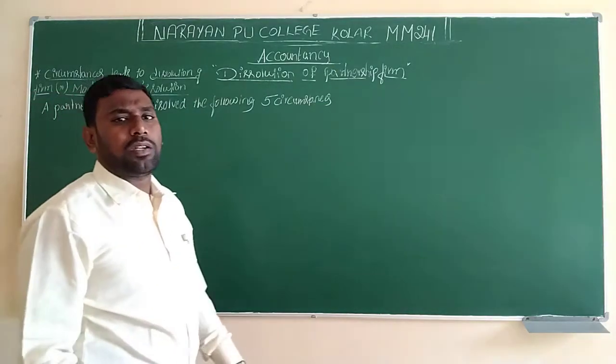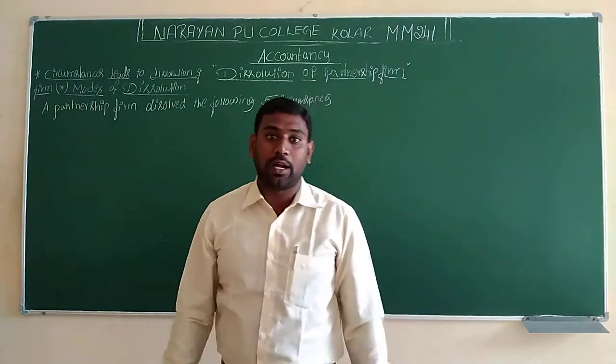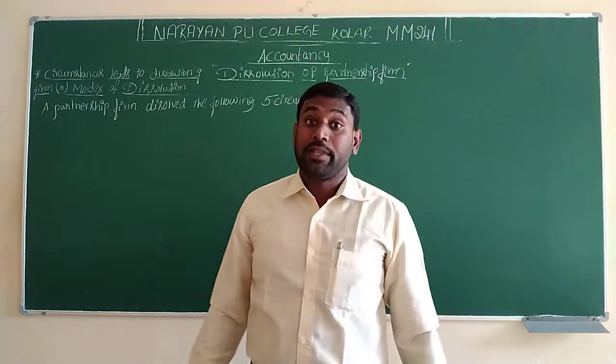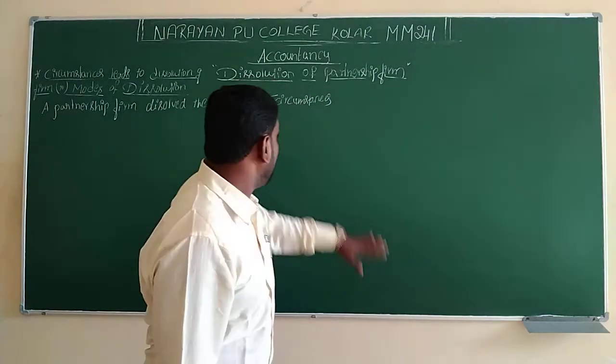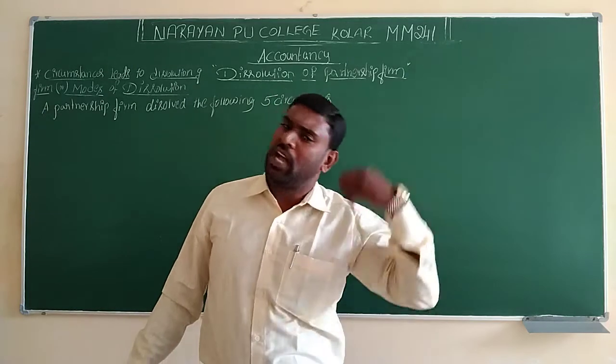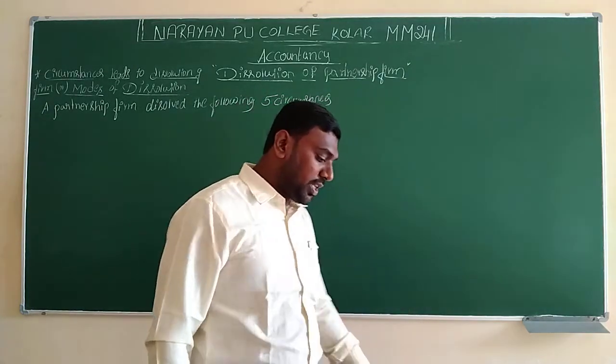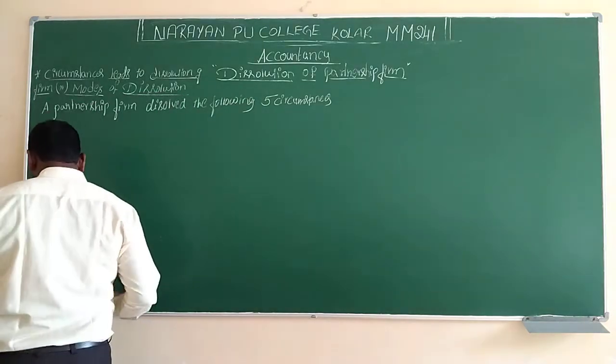If a partnership firm wants to close or wind up, then the business has to face these 5 uncertainties, 5 conditions. Out of those 5 conditions, if any condition applies, the company is going to be wound up. So the first one is dissolution by agreement.